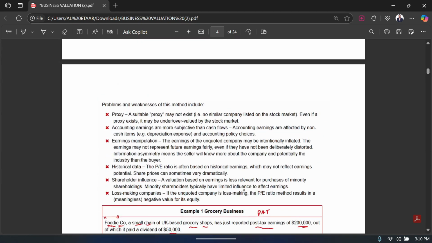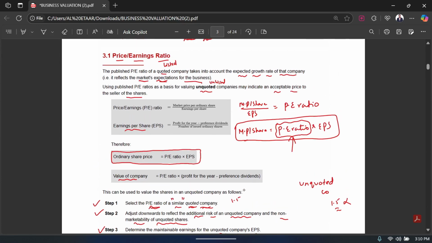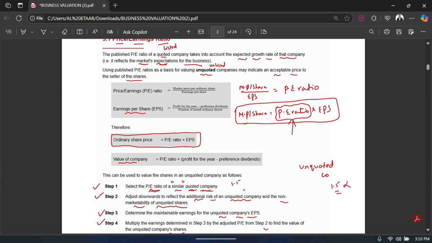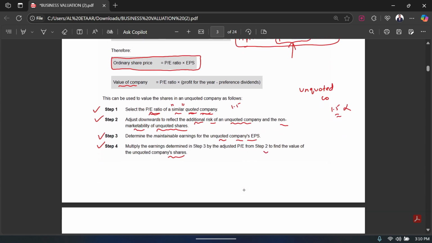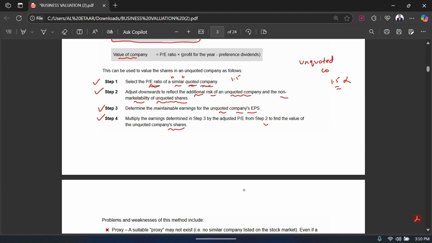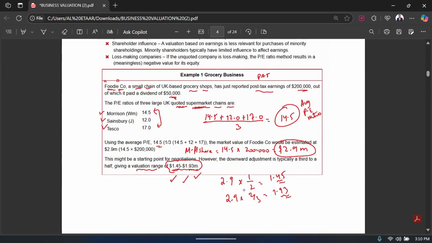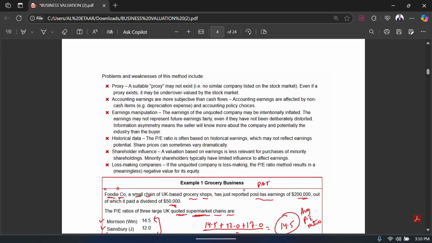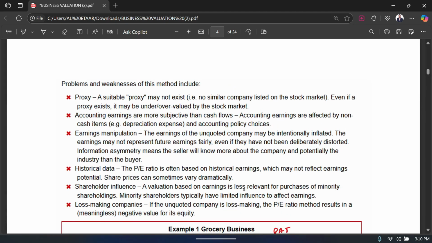So you guys can see that this was the PE ratio method, and the PE ratio is used to value a business with the help of this formula. If there's a listed company, you can easily get the PE ratio, but if there's an unlisted company, there's a little working that you have to do. There are a few steps that you need to follow, and that is exactly what we have learned in this example. Now after that, let's discuss the problems and weaknesses of this method.